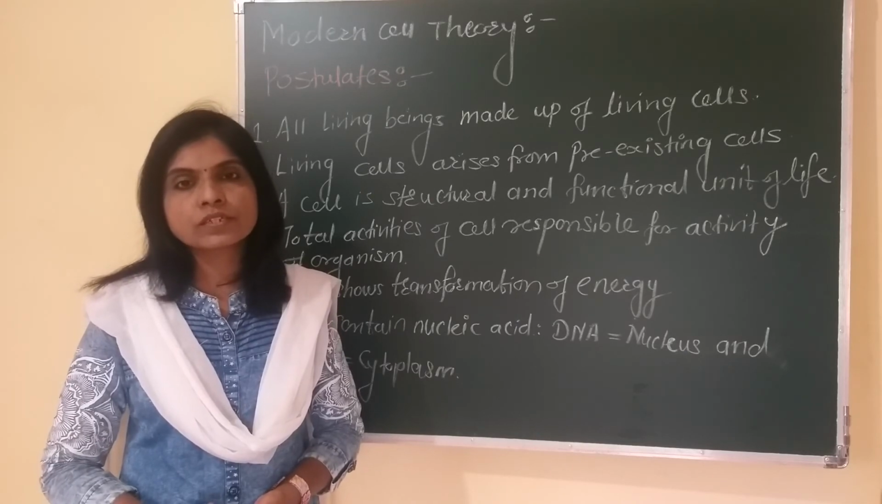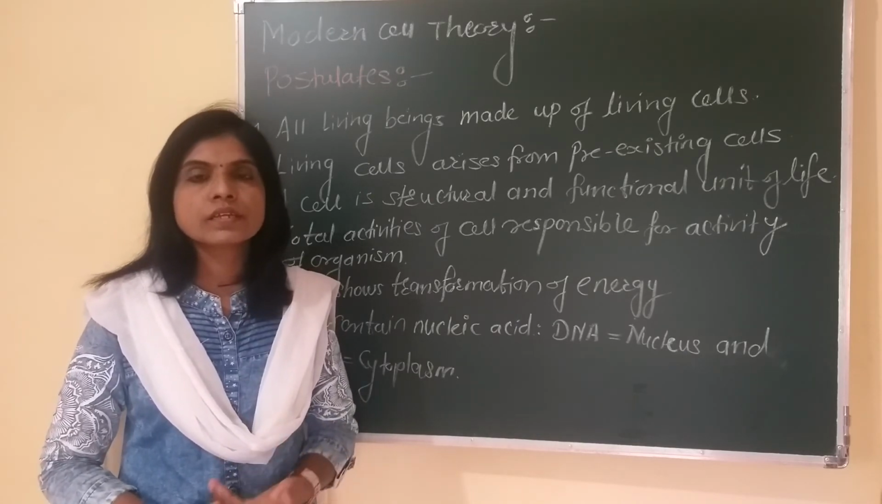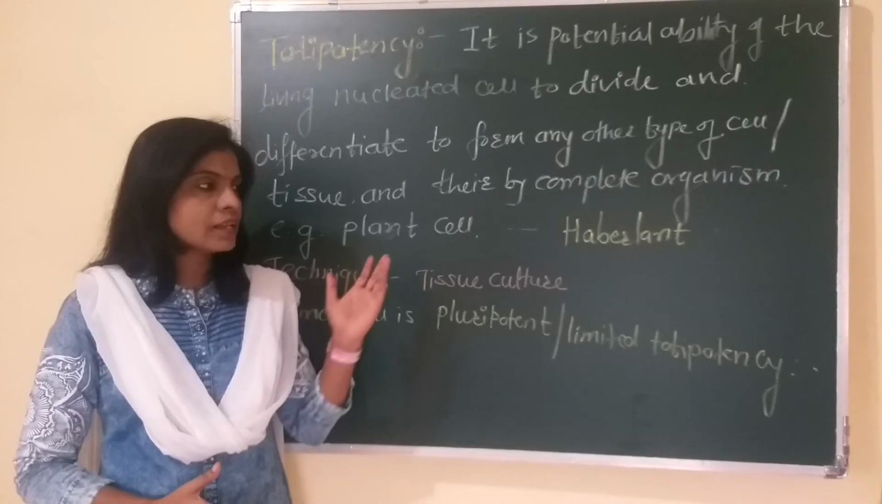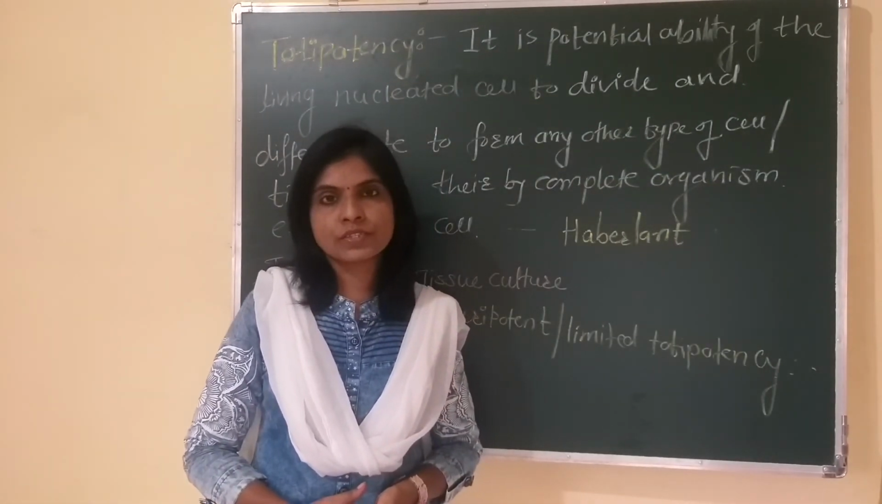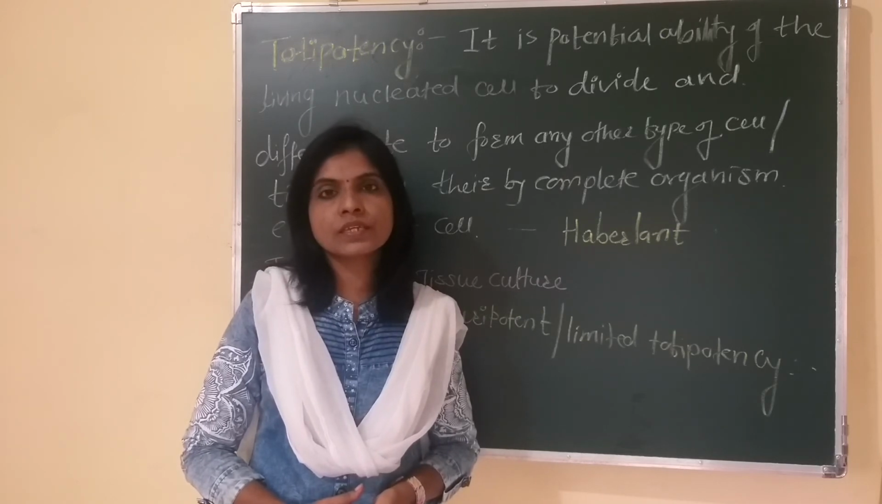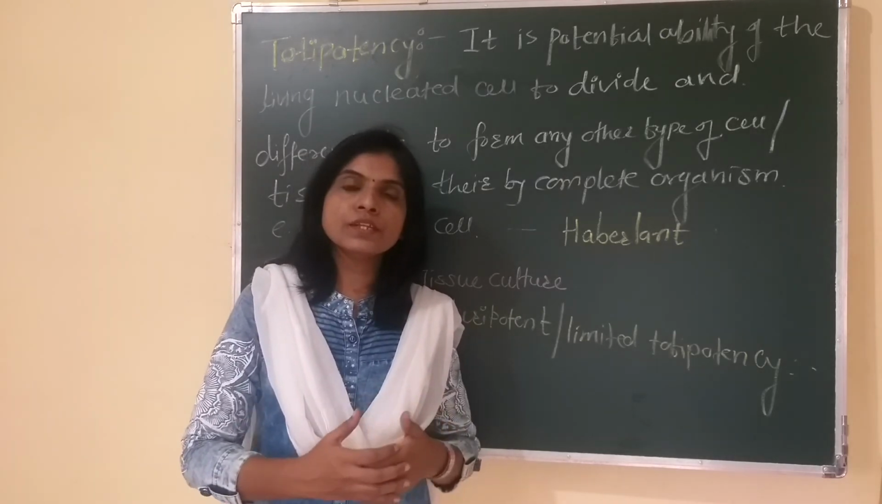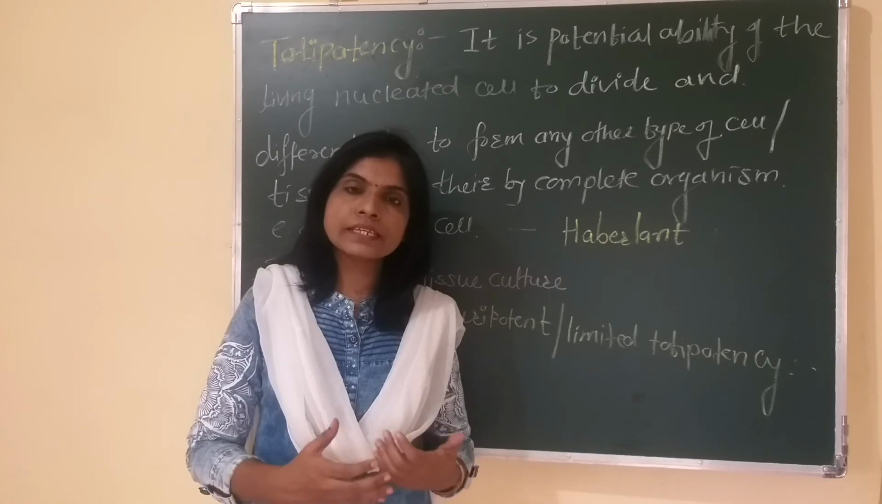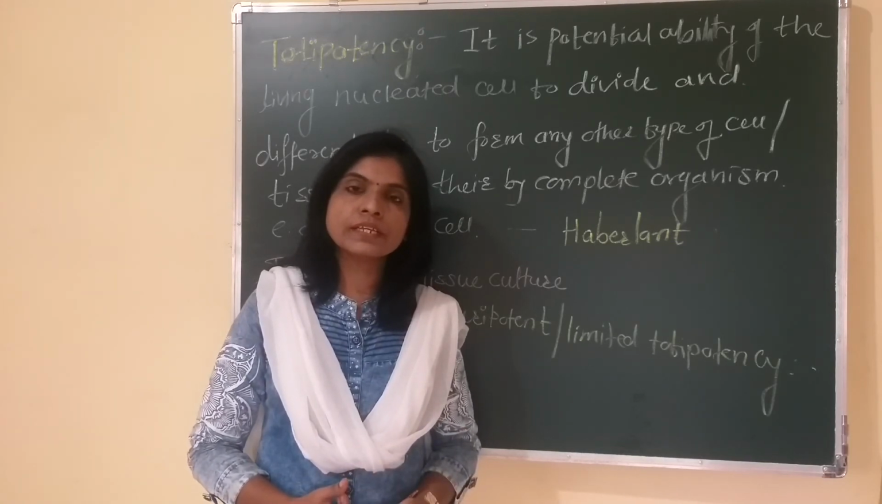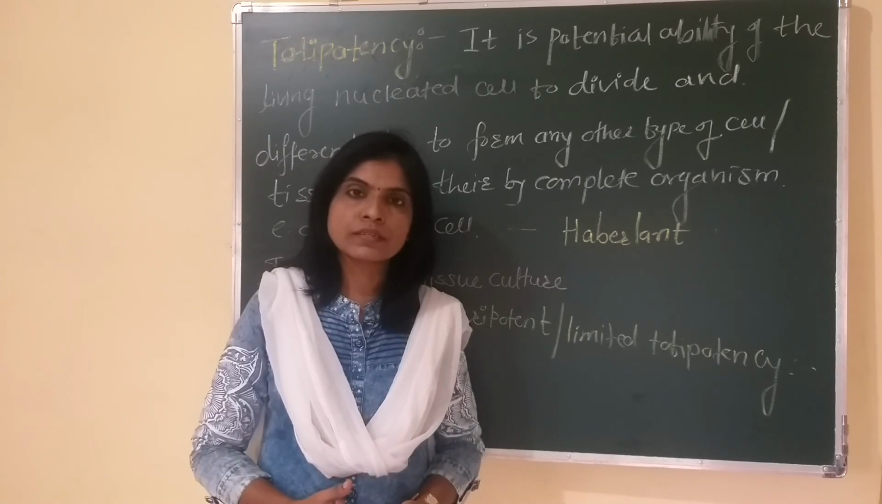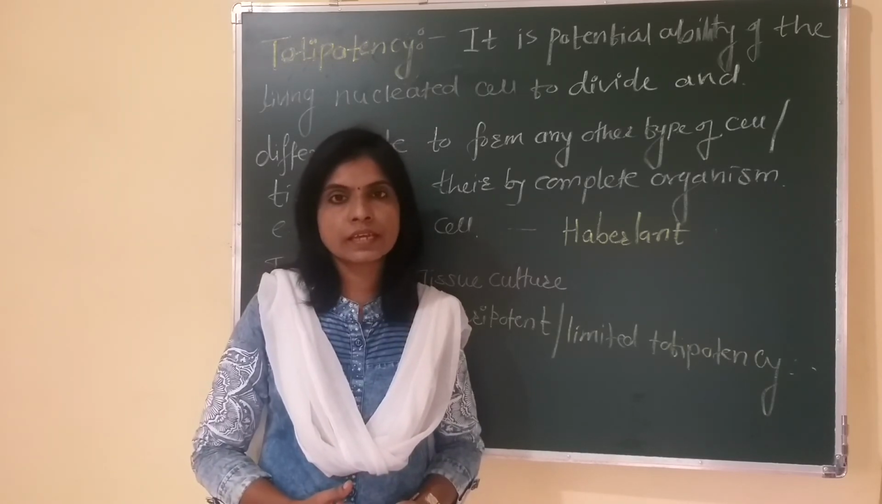Those are modifications of the earlier Schleiden's and Schwann's cell theory. The next concept given in the chapter is totipotency. What is meant by totipotency? It means any living nucleated cell has an inherent property to undergo cell division. When it divides, it forms a cell mass. That cell mass is called callus.